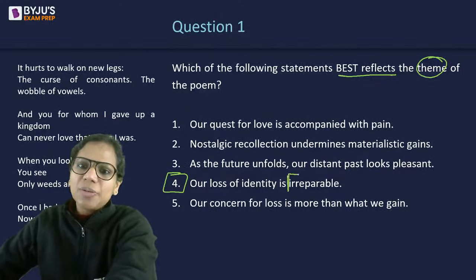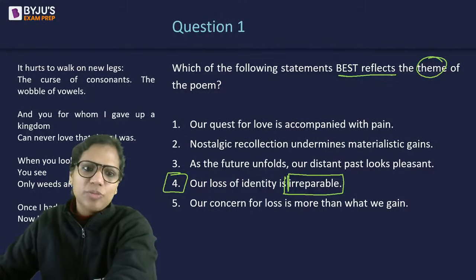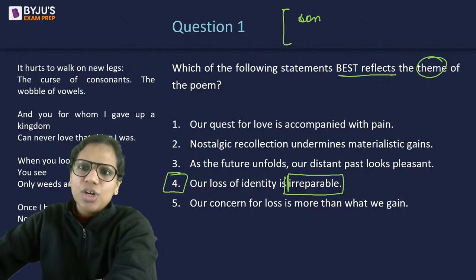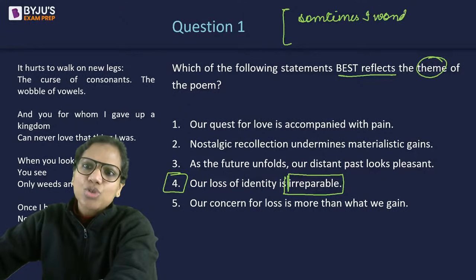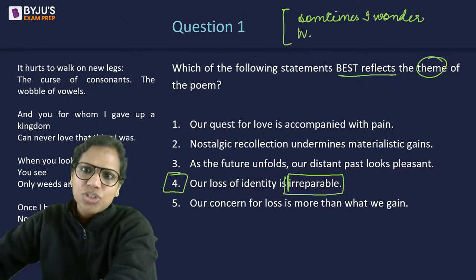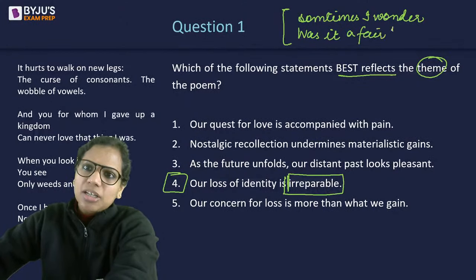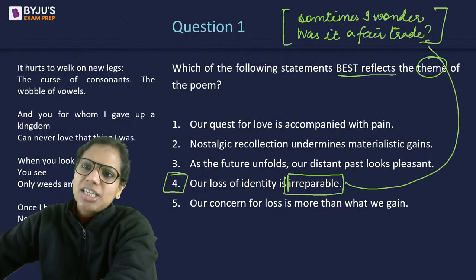But the word irreparable, our loss of identity is irreparable. Whereas when we end the poem, she ends on this note, sometimes I wonder, was it a fair trade? So she herself is a little unsure about it. She is unhappy, yes. But can I very definitively say that the loss of identity is irreparable?